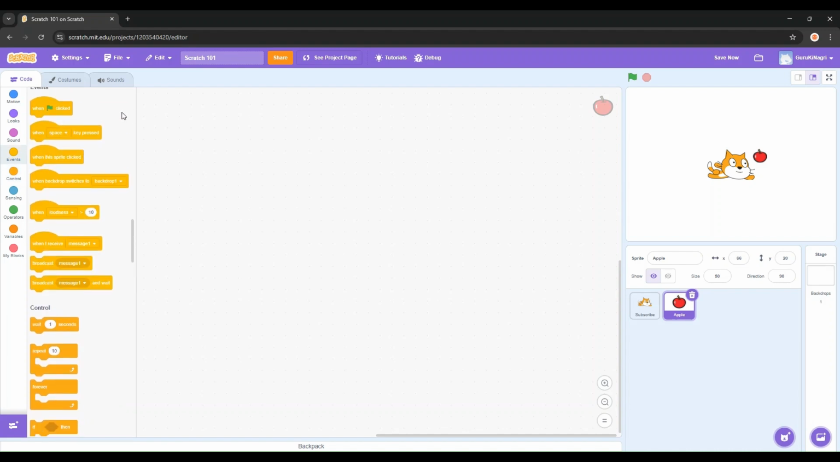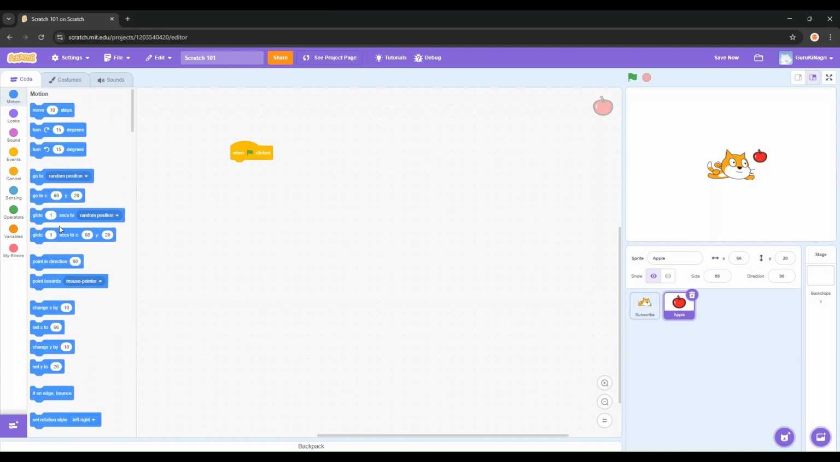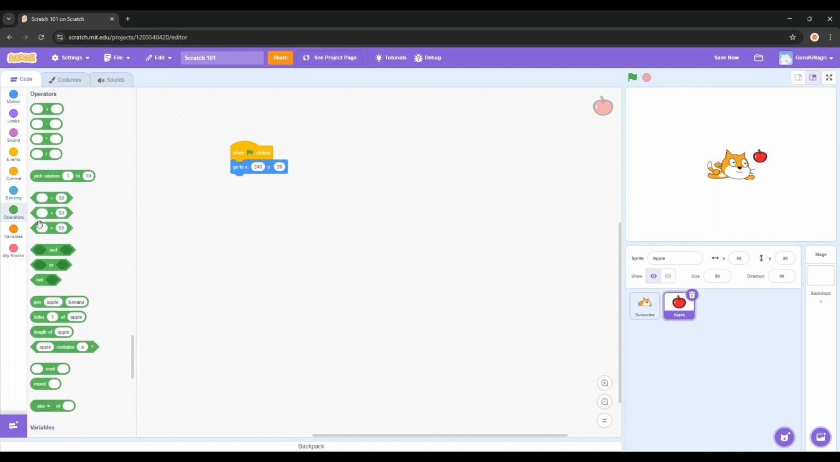Let's drag when green flag clicked into its code space, and then from motion, drag this go to X something and Y something. Now, let's change the X to 240. And now for Y, we're gonna go to operators and pick random. Now we're gonna set the left to -150, then the right to 150.